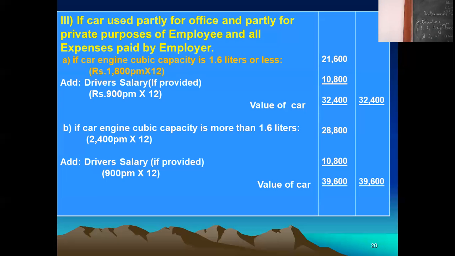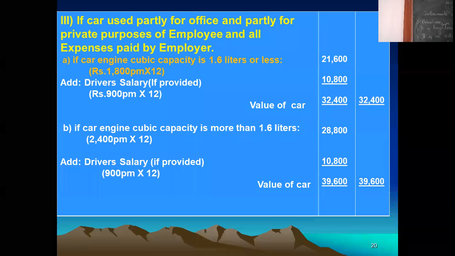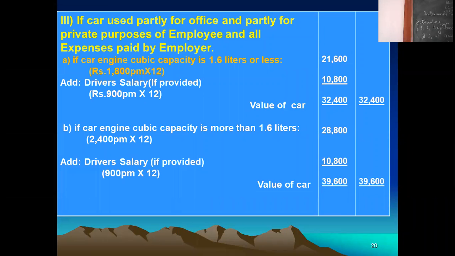And the third point is that all the expenses are paid by the employer. Then only these rates apply. What is the rate? 1,800 per month for car maintenance value, then driver salary 900 per month. Make the total, and the total is called the value of the car.